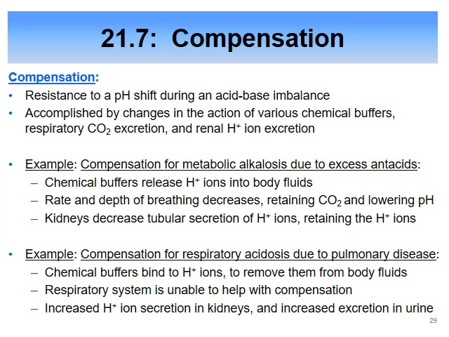So here that first example talks about if you take too much antacids, it's going to lead to your blood becoming more alkaline, basic. And so what does the body do? And then the second one is showing the respiratory acidosis due to pulmonary disease. So if the lungs are not working properly, then the kidneys have to compensate for this acid-base balance.